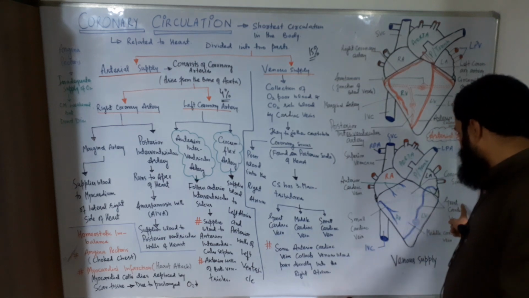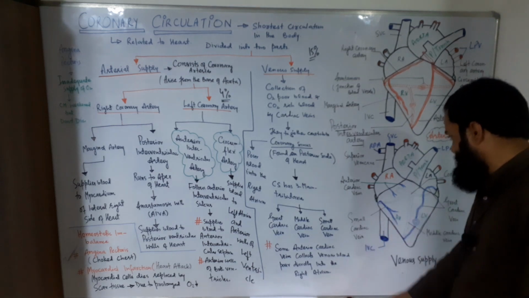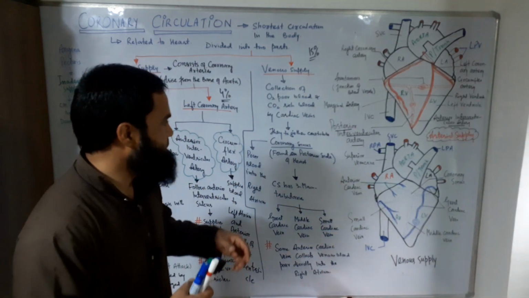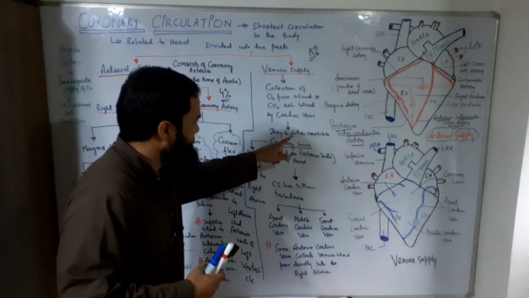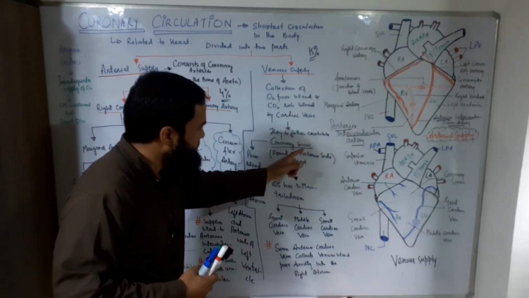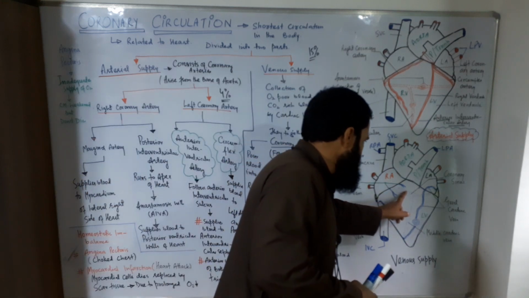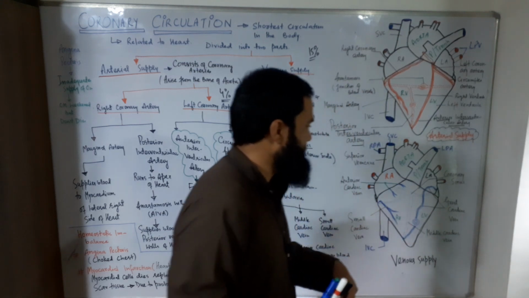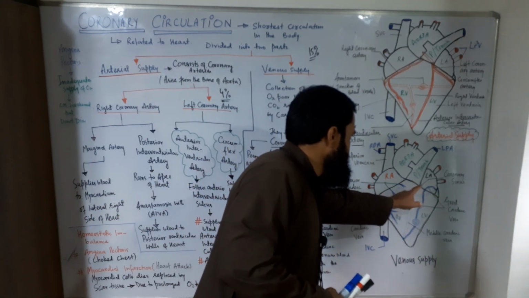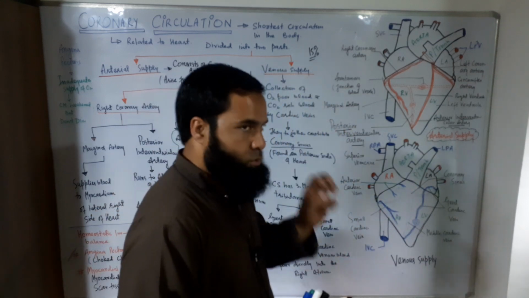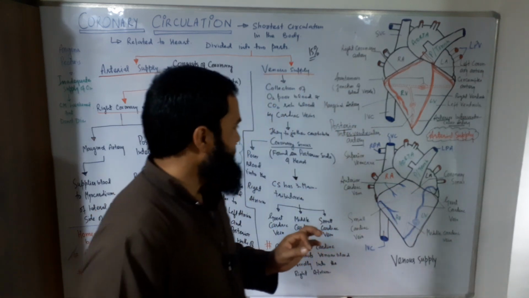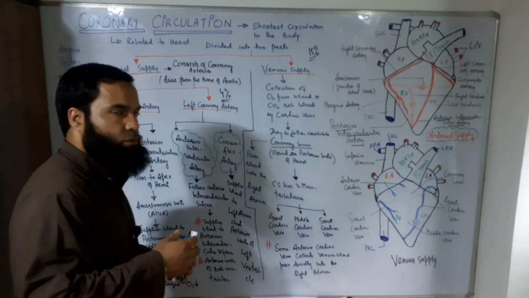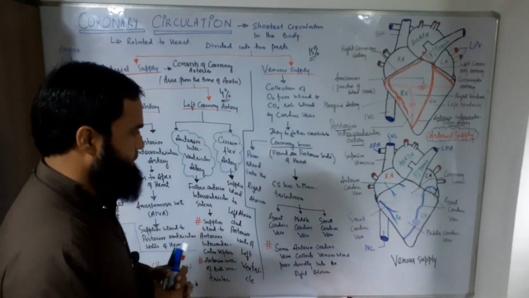So this is the great cardiac vein, this is the middle cardiac vein, and this is the small cardiac vein. These are the tributaries we can see of the cardiac veins. These cardiac veins together constitute the coronary sinus. This is the coronary sinus, which collects the deoxygenated blood from the great cardiac vein, middle cardiac vein, and the small cardiac vein. Then this coronary sinus empties this deoxygenated blood into the right atrium, and there are certain anterior cardiac veins also, which directly pour the deoxygenated blood into the right atrium.